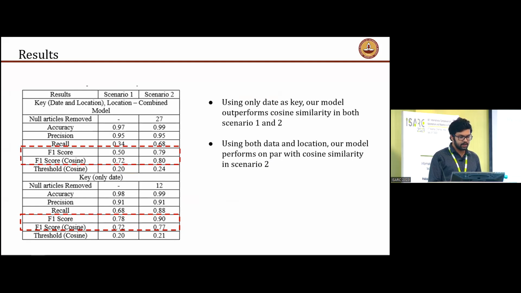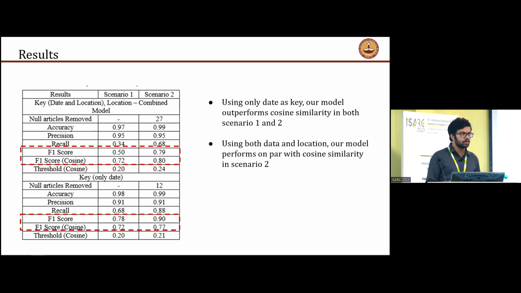Coming to the results, we compared our model to the cosine similarity model, which is currently the best. We tested our models in 2 scenarios. Scenario 1 is when we consider our entire data set. This data set contains articles which may not have a mention of date and place, and in that case, our model fails since there is no date to be extracted. So in scenario 1, we can see that our model does not outperform the cosine similarity. Scenario 2 is when we remove the articles which did not mention any date and place and just compare. In that case, our model performs on par with the cosine similarity model.